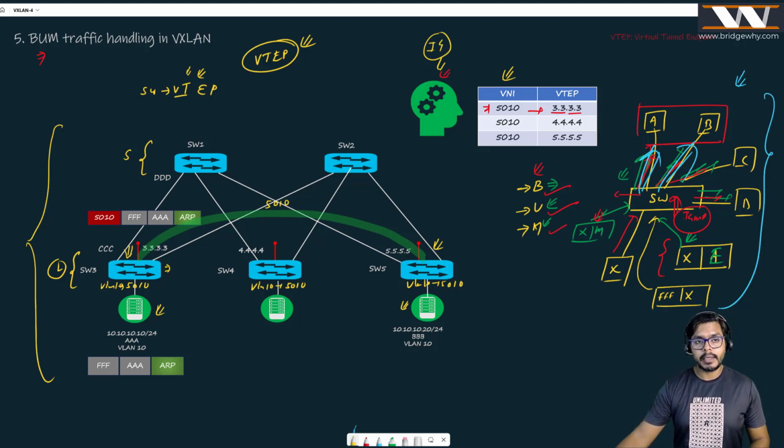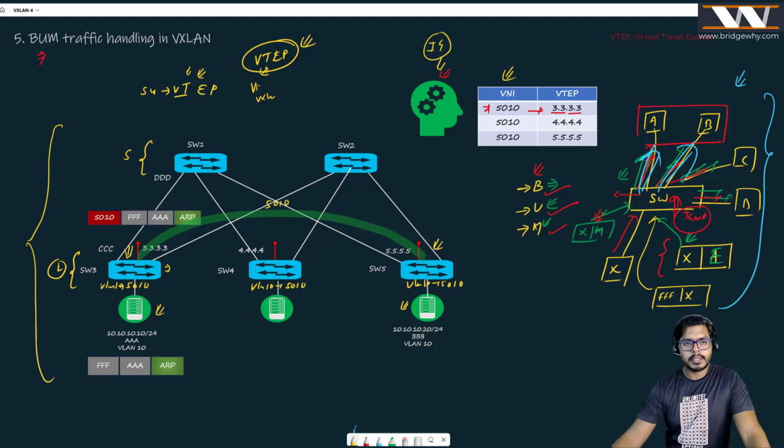Or I am slightly confused with this term. Can anybody please check what is the meaning? Is this virtual tunnel endpoint or VXLAN tunnel endpoint? You can raise your hand and give me the answer, right? Maybe. So what does it mean? Whether it is virtual tunnel endpoint or VXLAN tunnel endpoint, I am not sure on that. Just have a look at it, right?